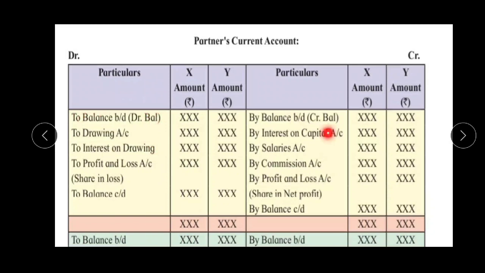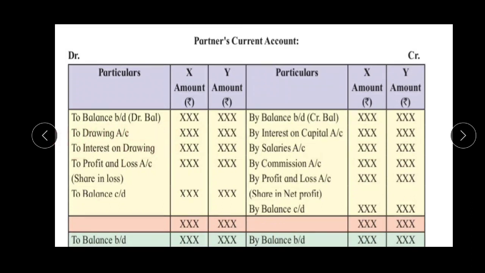Clear what I said? So with the help of these two transactions, all other entries have to be done. For example, salary, that is if you are getting a salary from the partnership firm, you know the partners and the partnership firm are different. It means that the partnership firm is paying salary, remuneration and commission to their partners. If the partnership firm is paying salary, remuneration, commission to their partners, their capital account is increased. So when their capital account is increased,